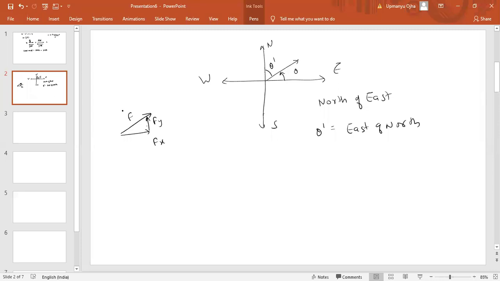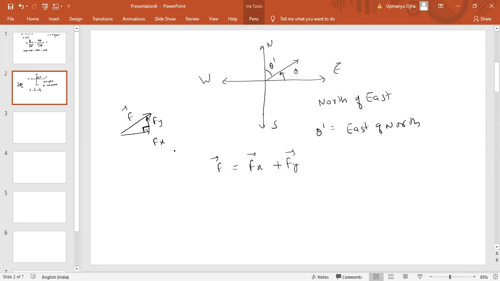So if some vector is given to us like f vector, that f vector can be resolved into two components, that is fx and fy. Now these two components will be perpendicular to each other. What is the magnitude of the resultant of the two vectors? That would be equal to square root of fx square plus fy square, because this is 90 degrees here.